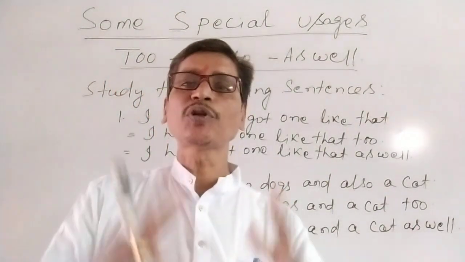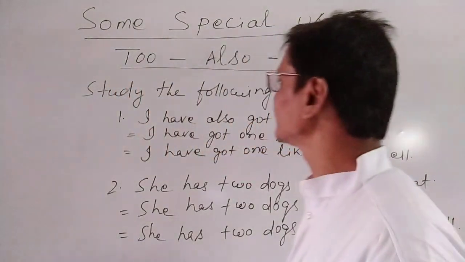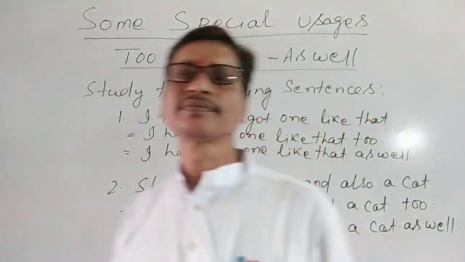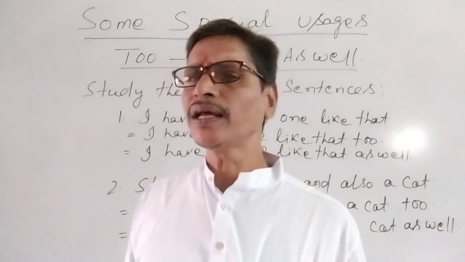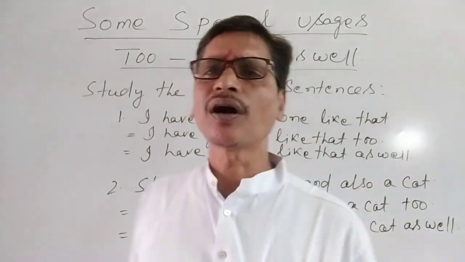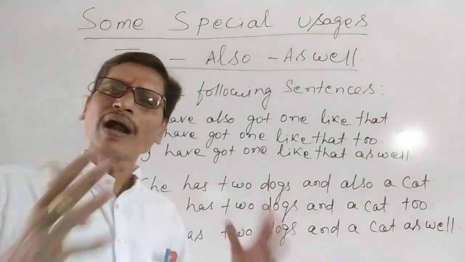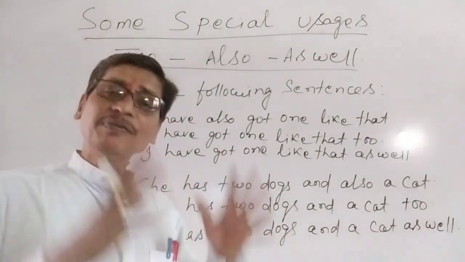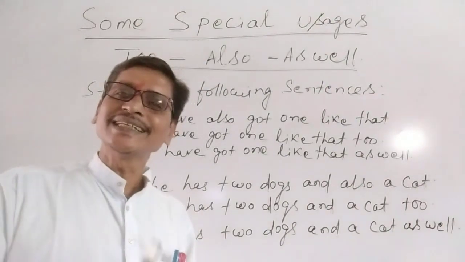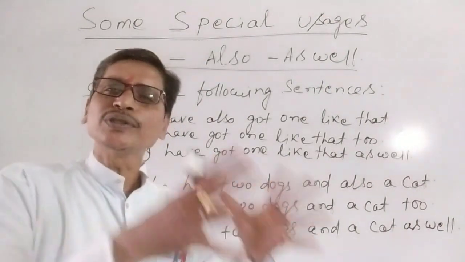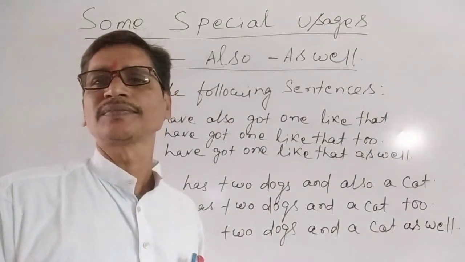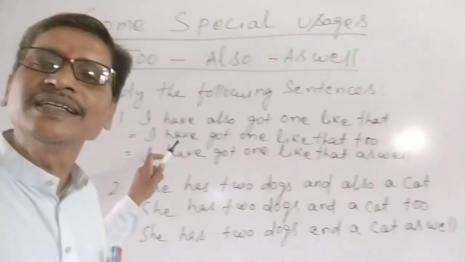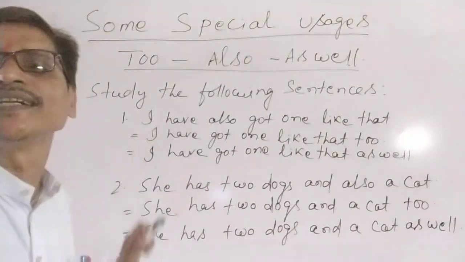Dear students, as I have told you, today we will discuss the uses of to, also, as well. Normally, whenever we come across these words, they seem to be similar in meaning. But the difference among them is the uses and the locations and positions in our statement. So to understand them, we have written some sentences. Please see them and try to understand.